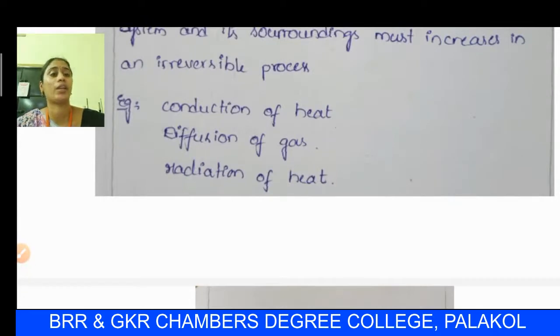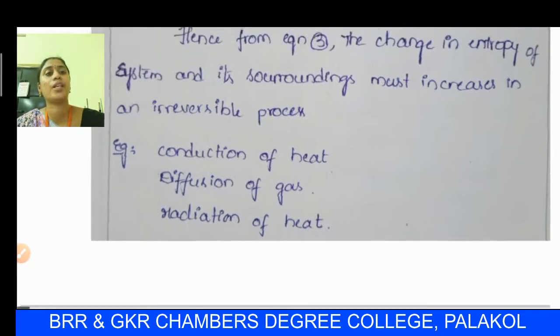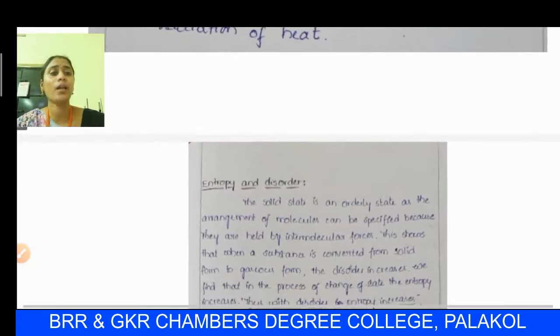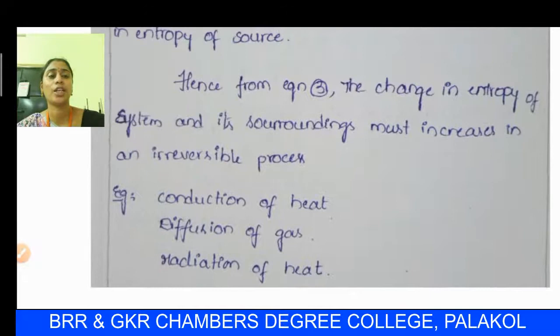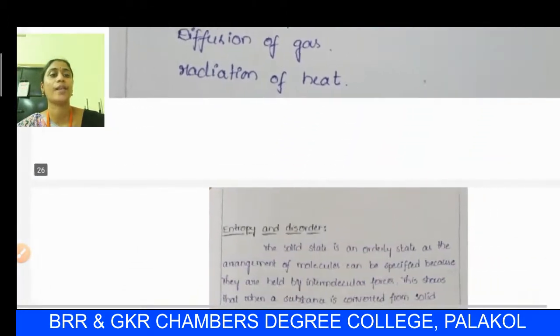In conduction of heat there is an increase in entropy because this is an irreversible process. For diffusion of gas there must also be an increase in entropy, hence it is an irreversible process, and the same for radiation of heat. I hope you understand the change in entropy for reversible and irreversible cycles: it is 0 for a reversible cycle, and there must be an increase in entropy for an irreversible process.